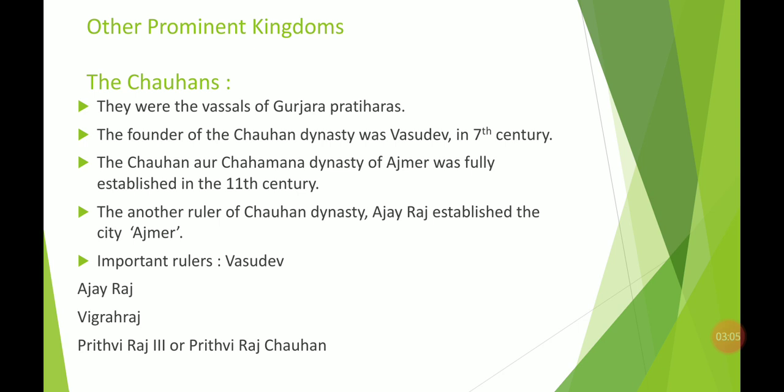Here I am giving you some of the important rulers of the Chauhans: Vasudev, Ajay Raj, Vigrah Raj, and Prithviraj III or Prithviraj Chauhan. You have already heard the name Prithviraj Chauhan in your previous classes, in Hindi or English stories, or you have read an article about him in many other sources. That Prithviraj Chauhan belongs to the Chauhan dynasty. We will read about him also in this video.